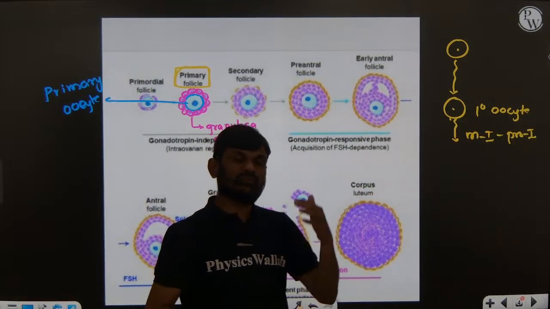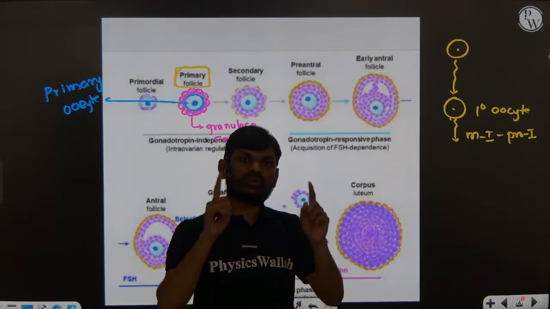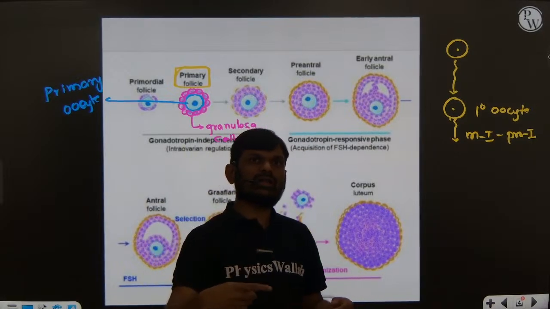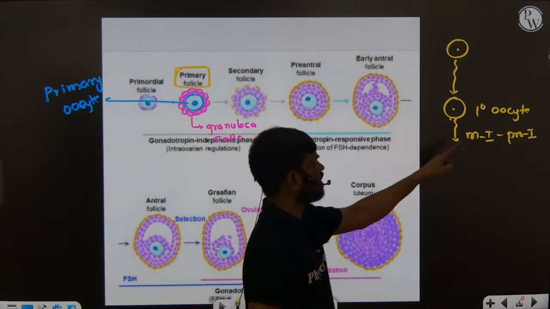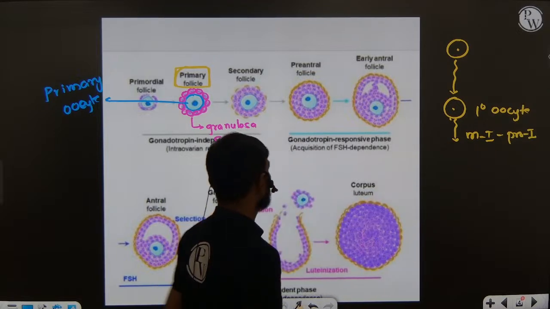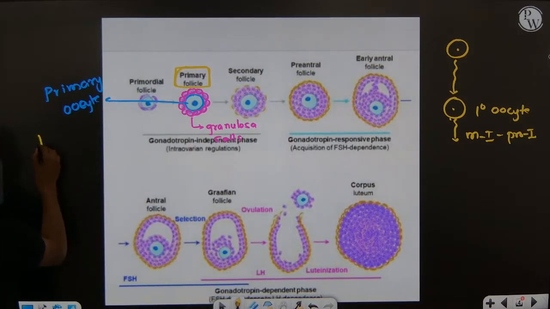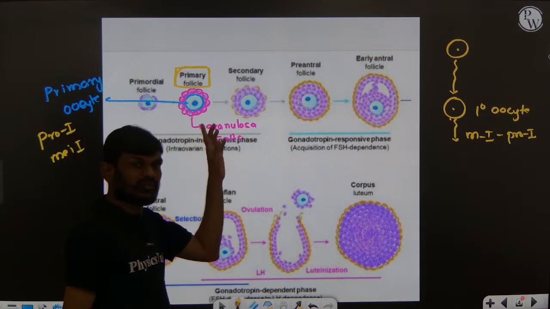You can see this primary oocyte is arrested in prophase 1 of meiotic division 1.